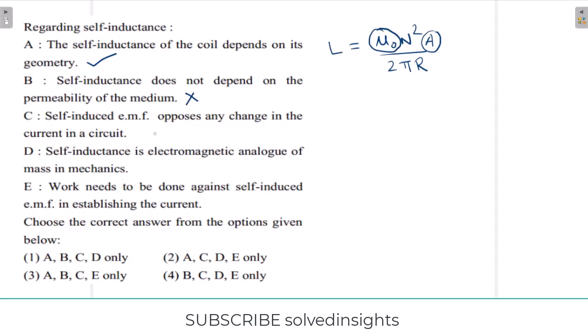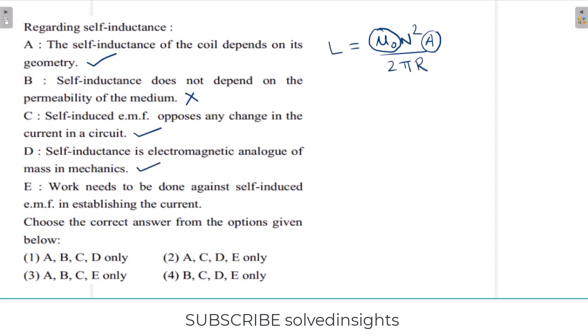So B is wrong. Now C, self-induced EMF opposes any change in the current in the circuit. So according to Lenz's law, it is correct because it opposes any change that produces it. So option C is correct. Now D, the statement says self-inductance is the electromagnetic analog of mass in mechanics. Yes, it is true. So D is true.